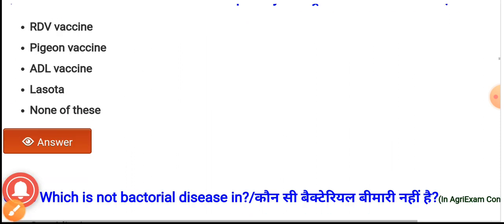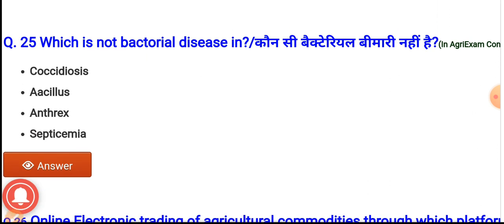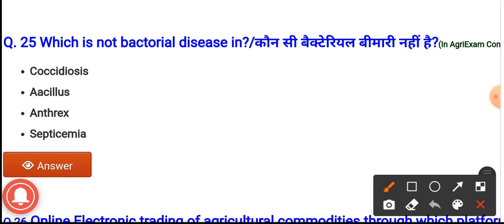Question number 25. Which is not a bacterial disease? The options are coccidiosis, Achilles, anthrax, septicemia. And the correct option is option A, coccidiosis. It is not a bacterial disease.